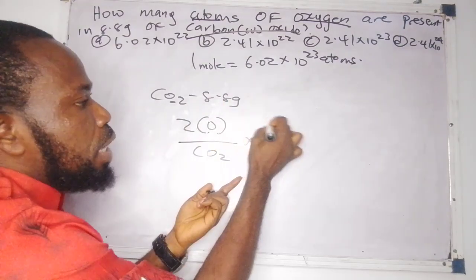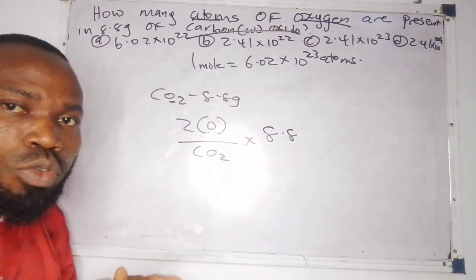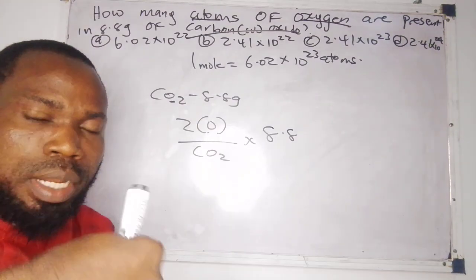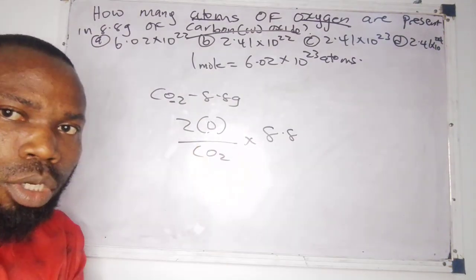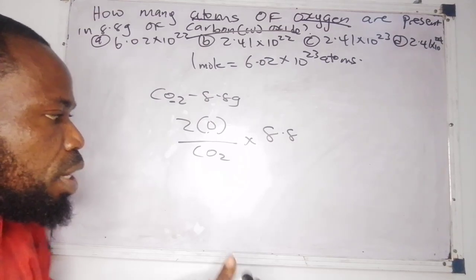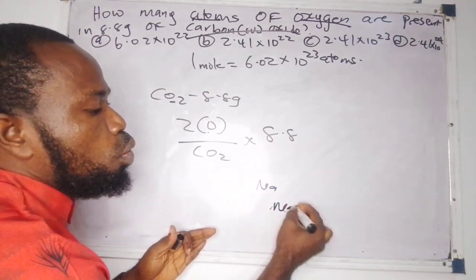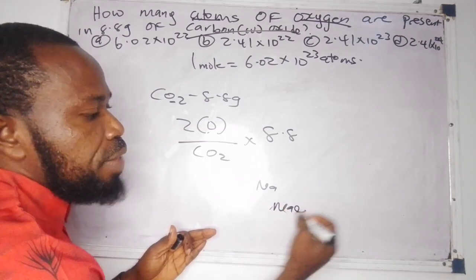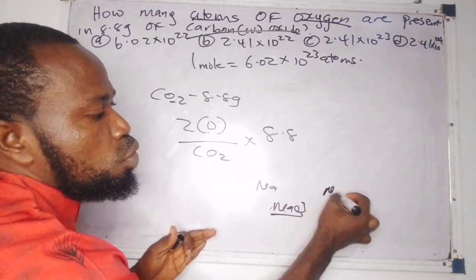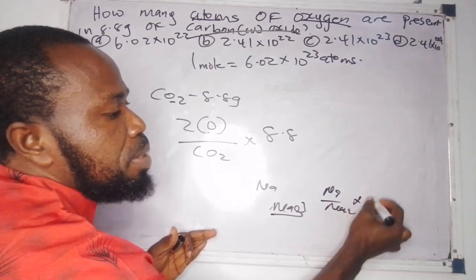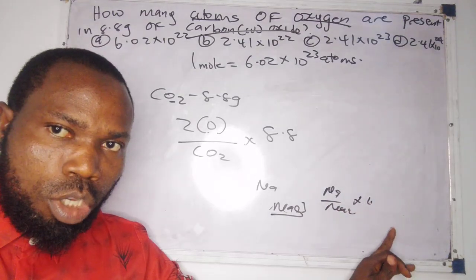So you get them now, times 8.8. So this is how to get the mass of an atom when they give you the mass of a compound. In a situation where they say calculate the mass of sodium in sodium chloride, all you have to do, if they give you the mass of sodium chloride, is say sodium over sodium chloride times the mass that they gave to you. So be very careful with that.